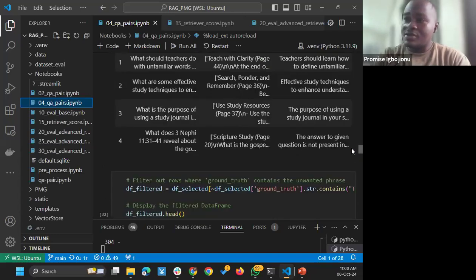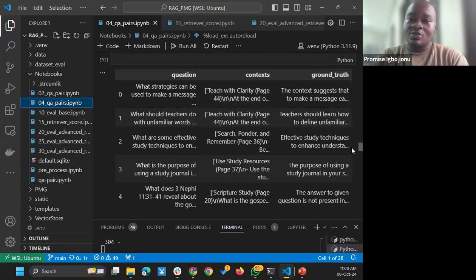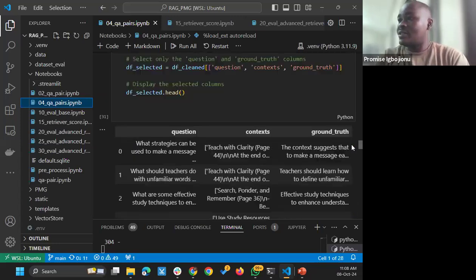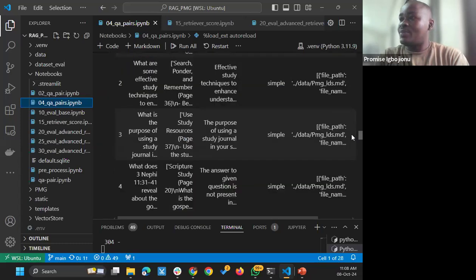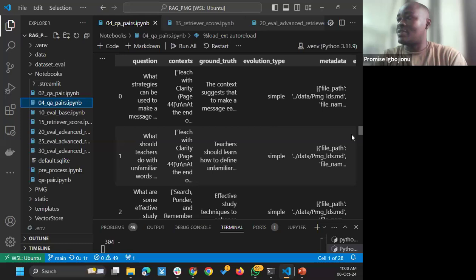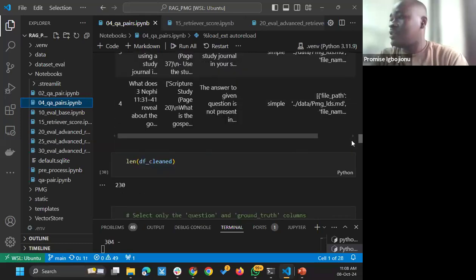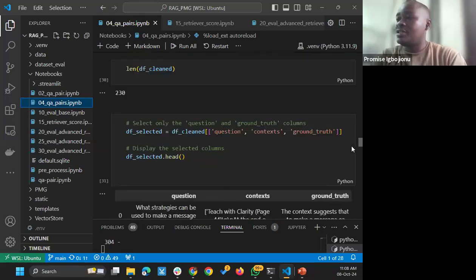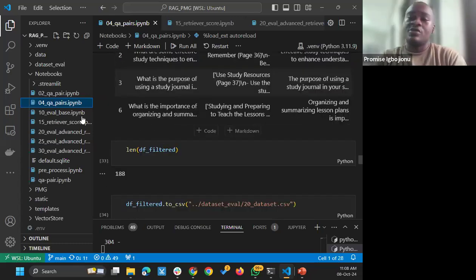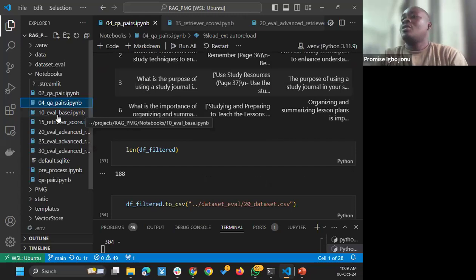I was able to generate questions that were going to be important to my evaluation. So in other words, I had these questions that basically did not have an answer by the LLM, I had all of them filtered out. And so out of the 250 questions that I generated initially, I ended up with about 188 questions, which were to be used for my evaluation.